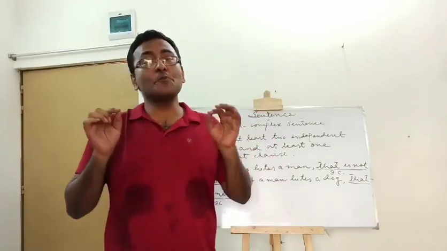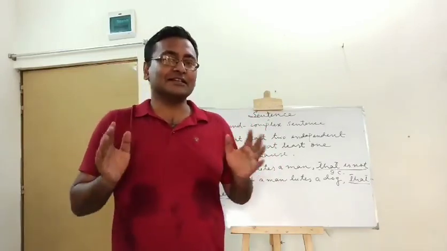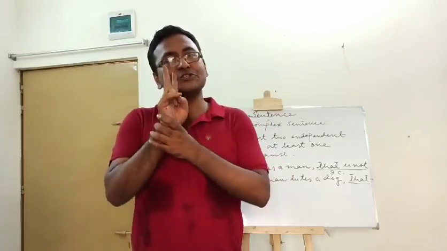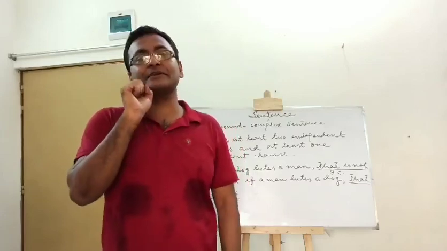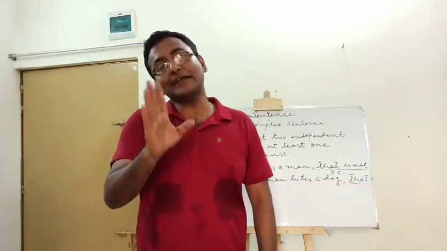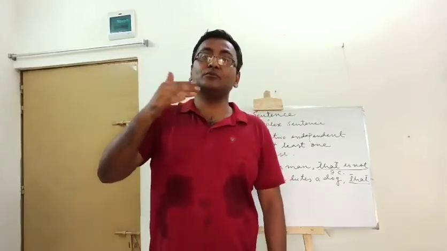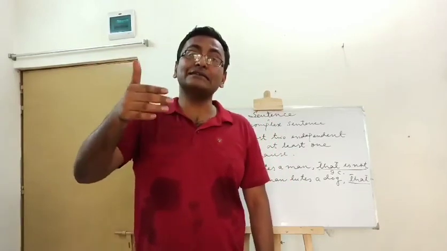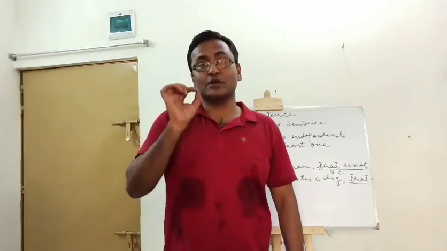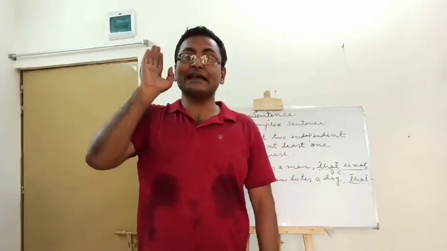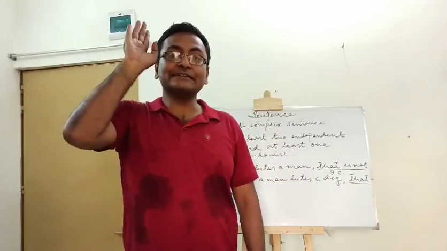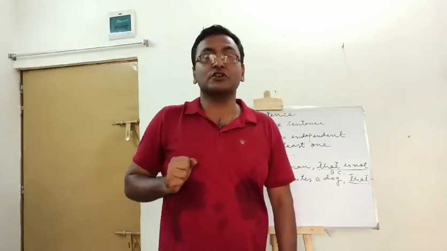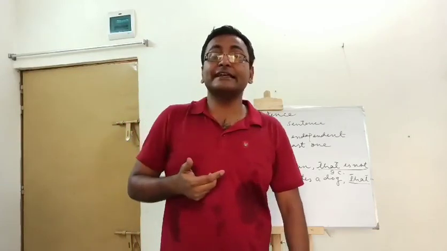There is also another type of sentence. This is called compound complex sentence. The condition of compound complex sentence is that there must be at least two independent or principal clauses and at least one subordinate clause. There may be more than two principal clauses, there may be more than one subordinate clauses, but in a compound complex sentence there must be at least two principal clauses and at least one subordinate clause. Let's see an example.